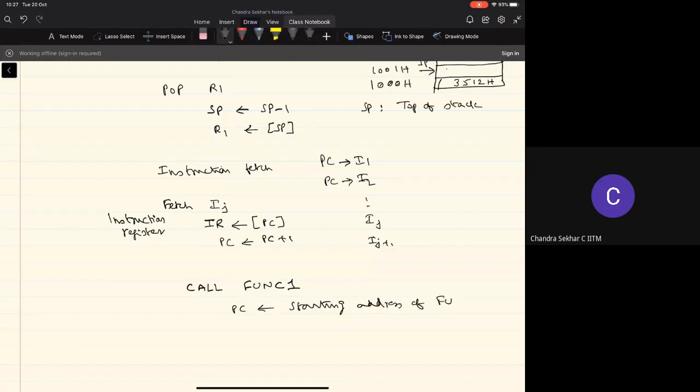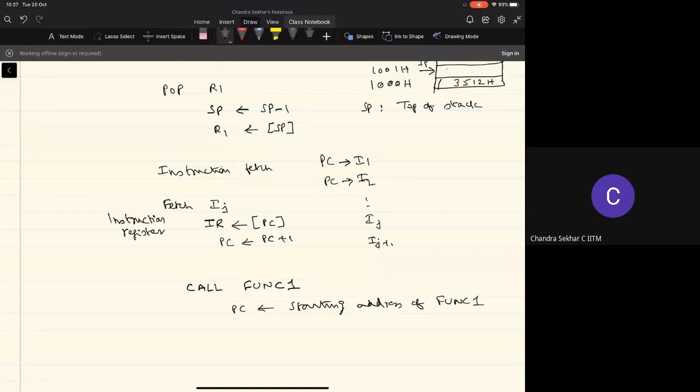function 1, which will be available somewhere in the memory, that is the starting address of the sequence of instructions corresponding to this function 1. I need to bring it into the program counter, so that the next instruction that will be fetched will be the first instruction in this function call. Then we'll go ahead and start the execution of the instructions in this sequence corresponding to this function 1. Then after I execute that function, what should happen?